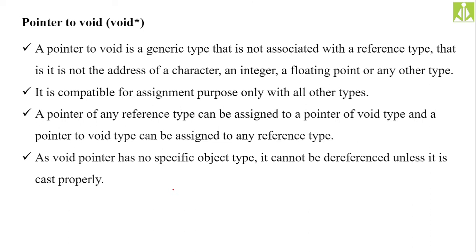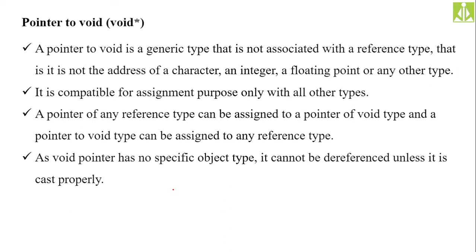So then what exactly will a void pointer hold? Of what type of address will a void pointer hold? This is the big question over here. Can we store an integer address into a void pointer, or can we store only the integer variable's address into a void pointer, or can we store character, double, float also? We need to discuss this. What exactly will a void pointer hold at the time of execution of the program, and what is the purpose of creating a void pointer when we don't have a void variable?